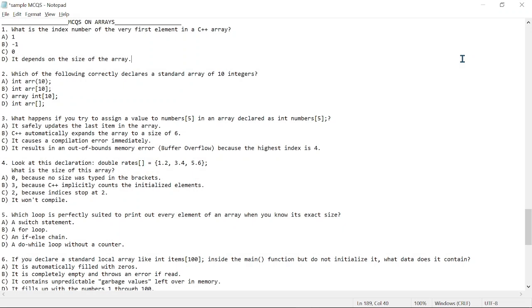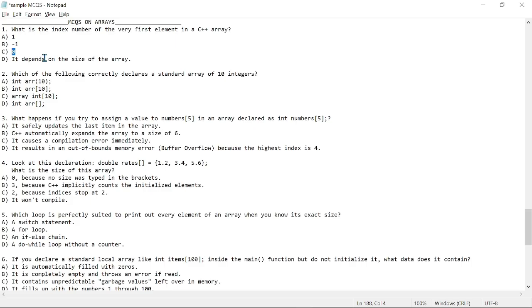All right, so let's dive into our array sample questions and we can get to learn a few things from here. So one, we have, what is the index number of the very first element in a C++ array. All right, and this, if you've learned arrays, you should know that the index of the first element in an array is 0.